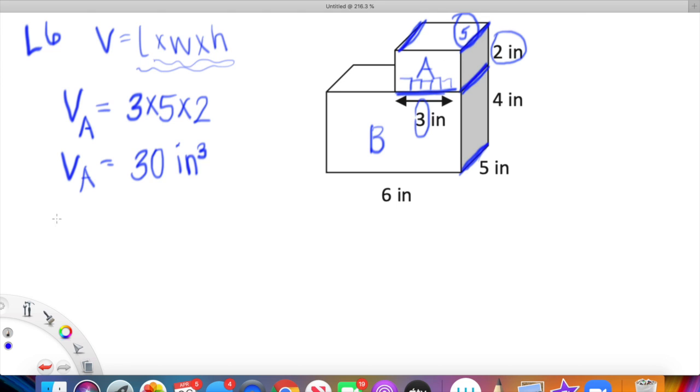Now we have to determine the volume of B. So let's figure out what dimensions we have for B. Okay, cool. We have the width, which is 5, and we have the height, which is 4, and then, oh my gosh, we also have the length. So that one was actually not as tricky as some of the ones that you're going to be working on.